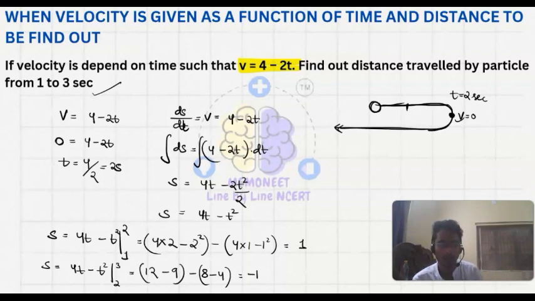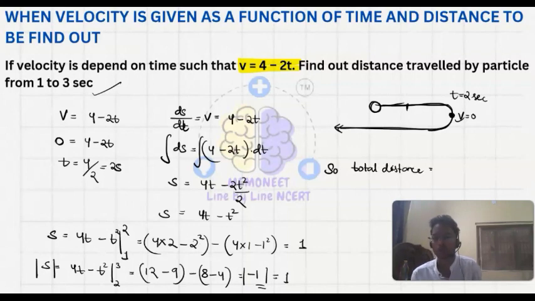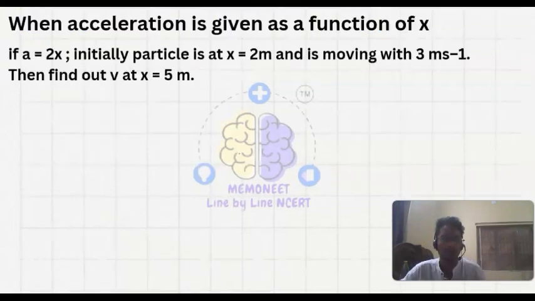So here it is displacement of minus 1, but we are finding out the distance. So what we will do, modulus sign will be there, so this will be 1. So total distance traveled is equals to 1 plus 1, that is equals to 2 meter. So this will be our answer.